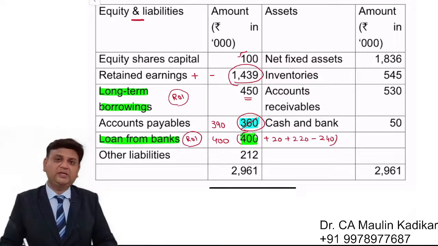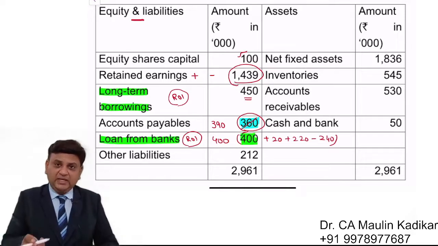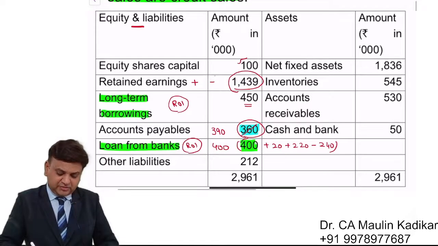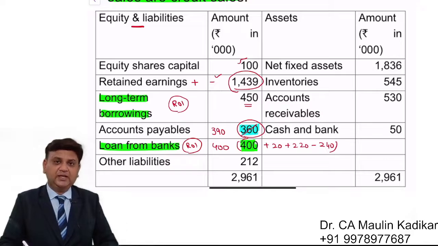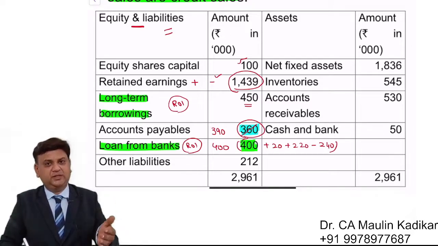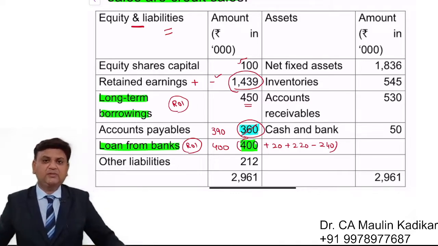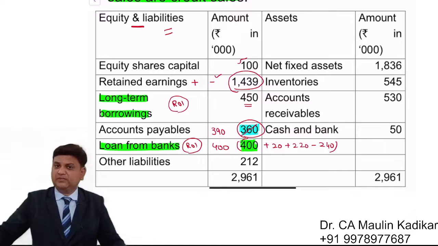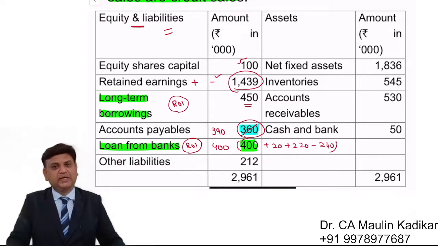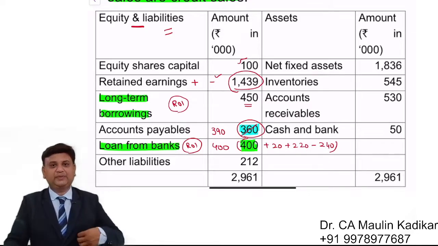Otherwise, we would have calculated the interest amount at least for the purpose of calculating the correct profit or loss, and it would be shown as a liability on 31st of March. Remember that if we are not paying interest, it will not be reflected in the cash budget. But since accounts are prepared based on the accrual principle, any interest provided to us will be considered for preparing the balance sheet.